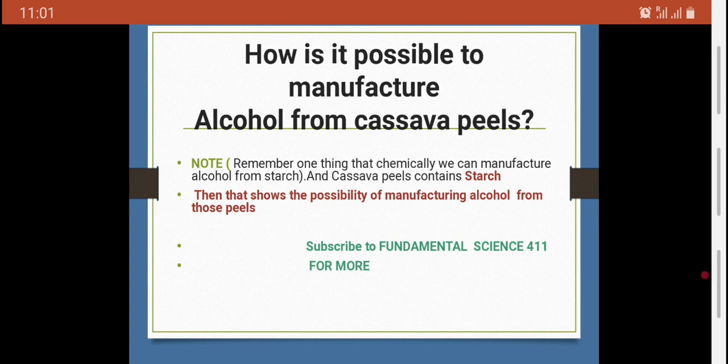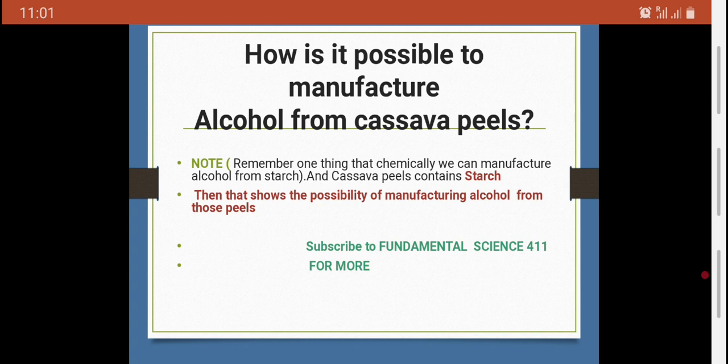That shows that cassava peels contain starch too, according to the research. That shows the possibility of manufacturing alcohol from these peels.